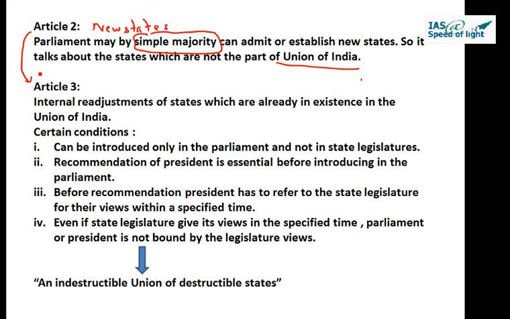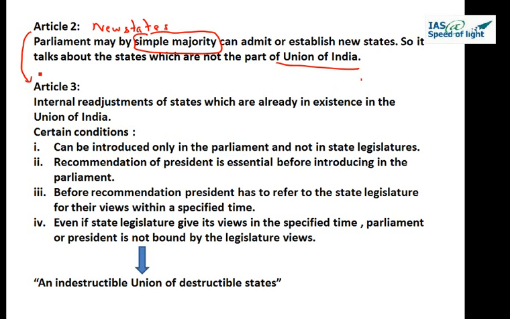Okay, and now this article is talking about the reformation of these states which can be done by the Parliament. Let us read this article. Parliament may by law form a new state by a separation of territory from any state. So one territory you are detaching from one state, or by uniting two or more states, or parts of states, or by uniting any territory to a part of a state.